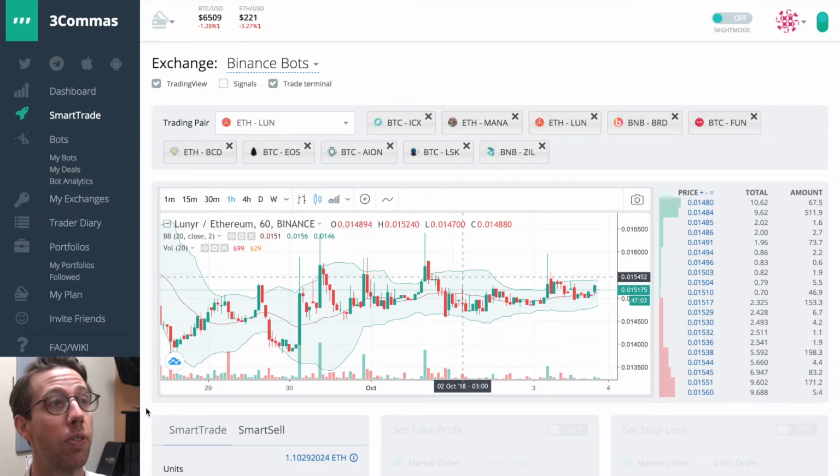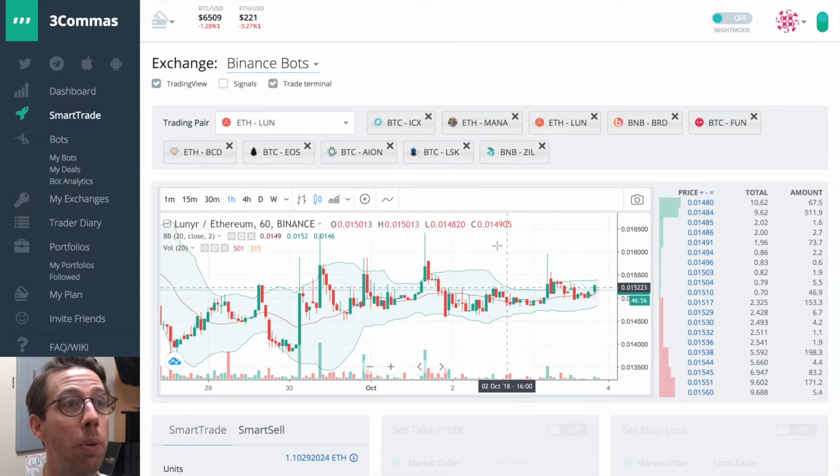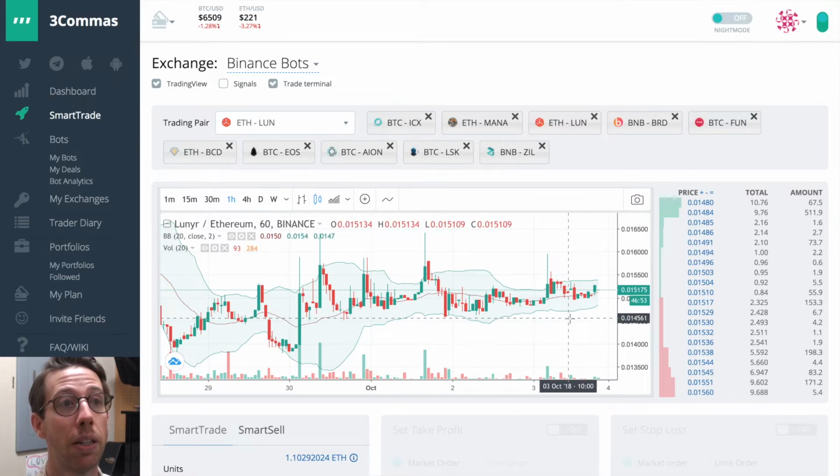I'm going to show you today how to take advantage of smart trades buying options. There are actually 6 different options that you have for buying, specifically with Binance, which is what we're looking at right now. I'm looking at a chart for Lunar versus Ethereum, and you can see here that this is a really great chart. It's pumping out some really good percentages on an hourly basis, so I want to participate. What if I want to participate right away?